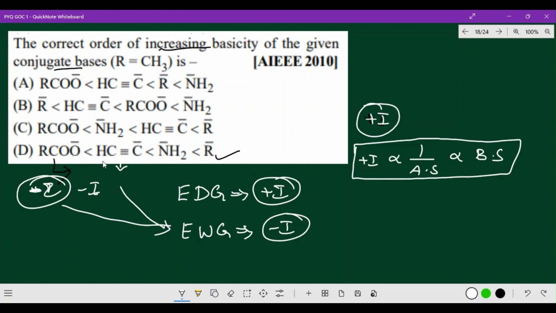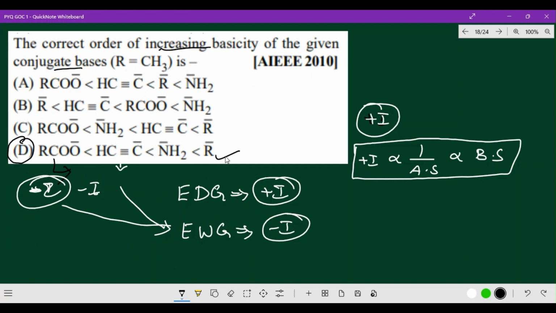That's what I wanted to mention. The first priority you give to alkyl, the electron donating group. The second priority you give to the amino group. Why? Because it is a base, it has a lone pair of electrons and a negative charge. So it is electron rich, ready to donate electrons. Next is the alkyne group, that is acetylene, CH triple bond C minus, and then the carboxylic group. So which is the correct option? Option D is the correct option. Hope you got the clarity about this point.